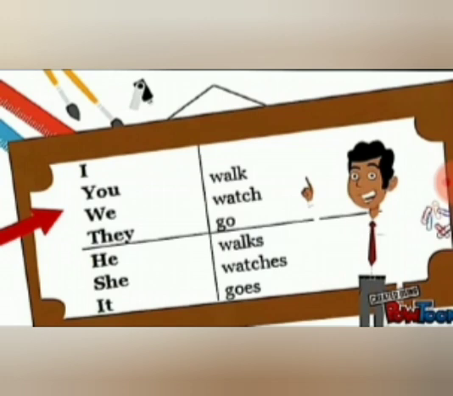All these are subject pronouns which is in plural. I is singular. When you are using these personal pronouns, that is subject pronouns which is in plural, you should not make any change with the main form of the verb. Walk, watch, go. These are main forms of the basic form of a verb.